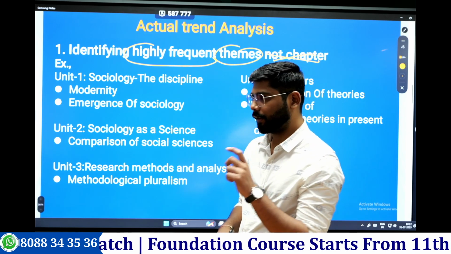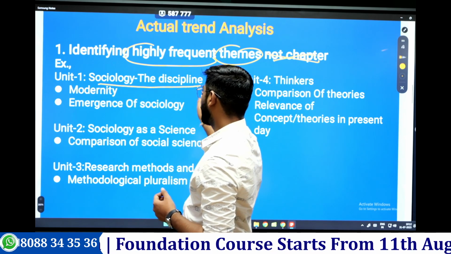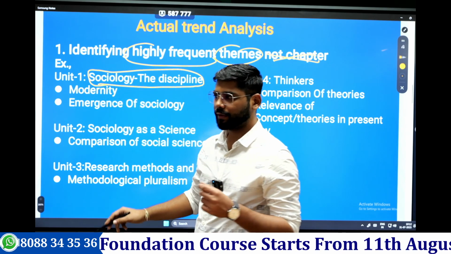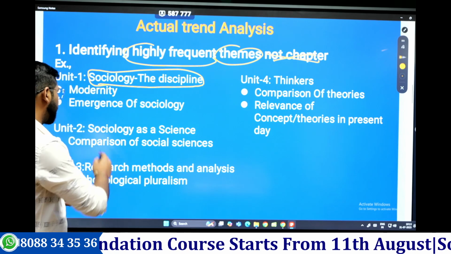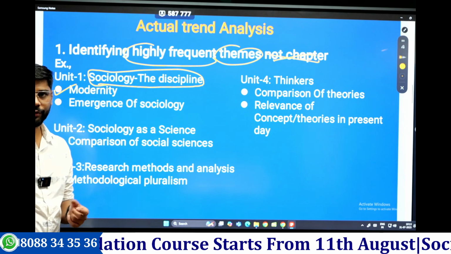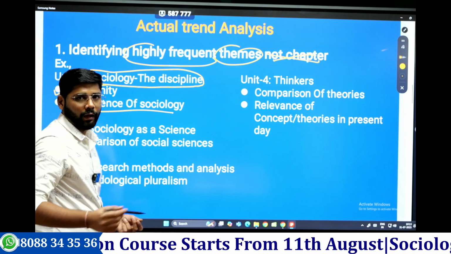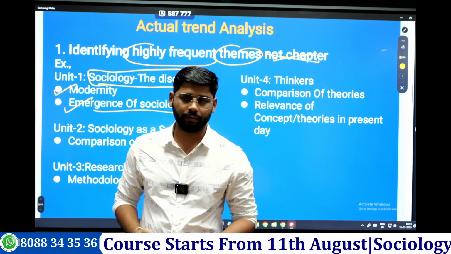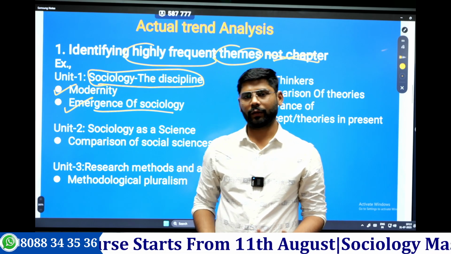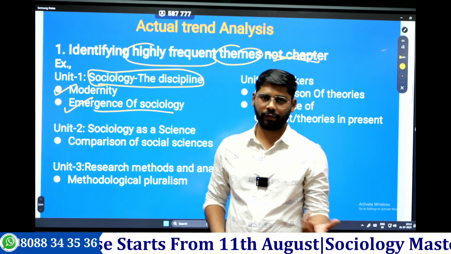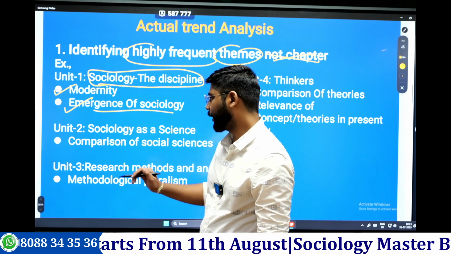I have taken certain chapter-wise examples. The first unit is sociology discipline. If you look at the recurring themes from this chapter, one is modernity. They always ask questions on it, they just change the context. Second, the emergence of sociology. Every time they ask a question on this theme also, but again the context changes. They will go for the Enlightenment, the Renaissance, or the intellectual background. So the context will change, but the theme will remain the same.